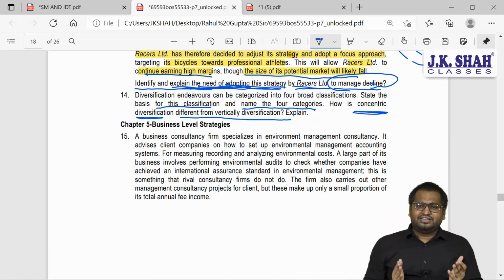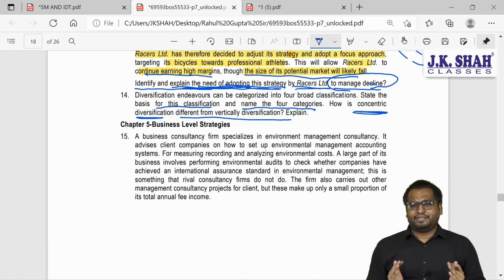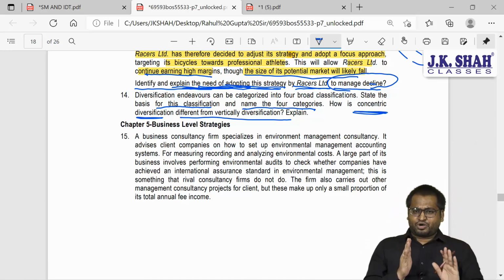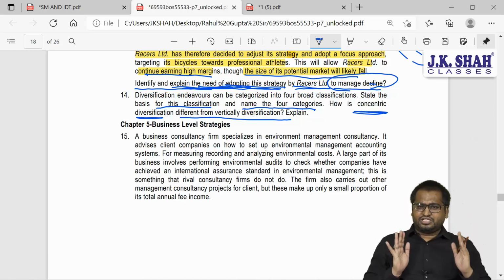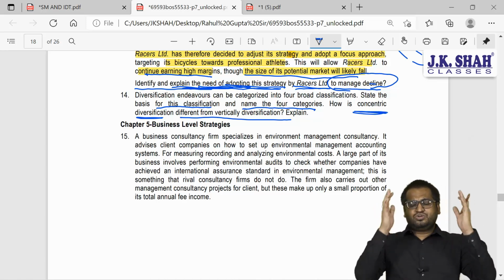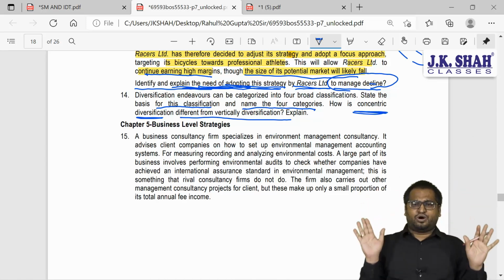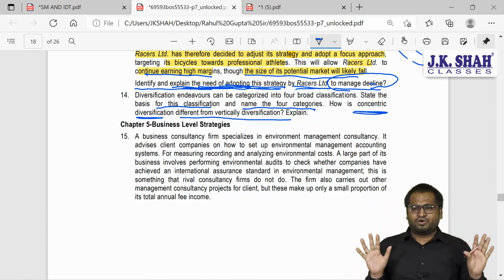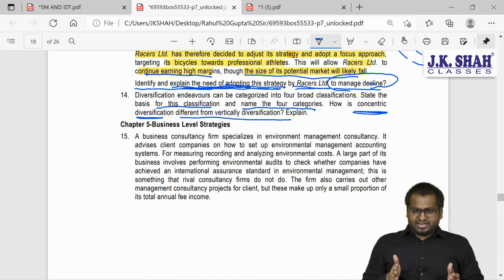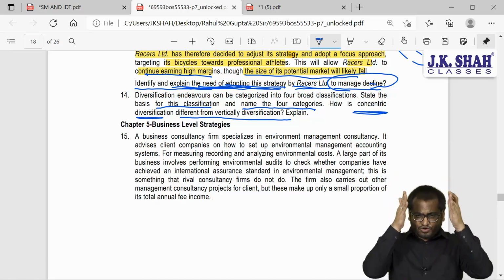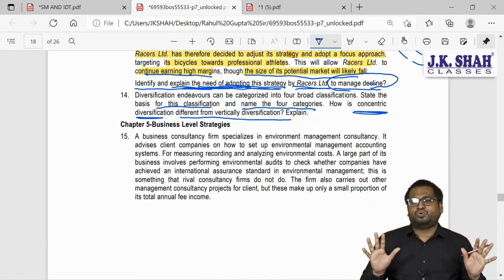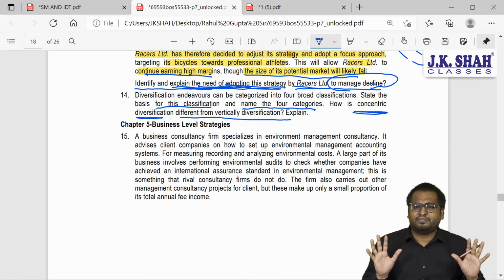So this was vertical. But in concentric, what happens? I will follow a process, but the product will be new. I will use the same technology, but the product will be something new. I will use the same marketing channel, but the product will be new. So are they following the same product process chain? No, they are jumping out. They are jumping out of the product process chain. So in vertical, we follow this product process chain. But in concentric, we are jumping out of the process to make a new product.